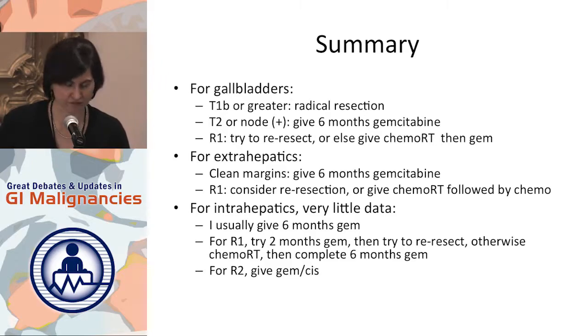And for intrahepatics, very little data. I usually give 6 months of GEM. If it's R1, I try 2 months of GEM, re-evaluate them. If they've regenerated their liver, send them back to the surgeon, see if they can be re-resected. If not, then I will give them radiation. And for R2s, so gross residual disease, there's actually a recommendation to give Gemcis, because they are patients that are included in the Valley study.